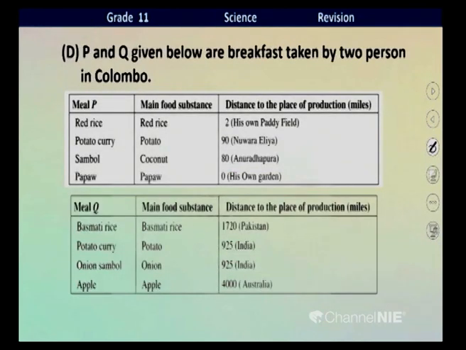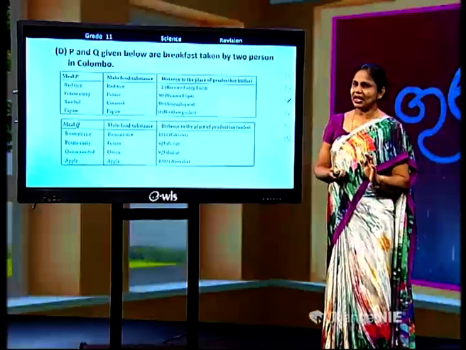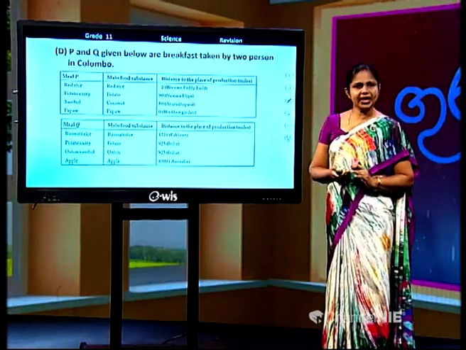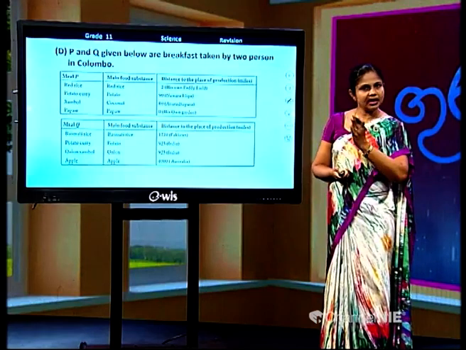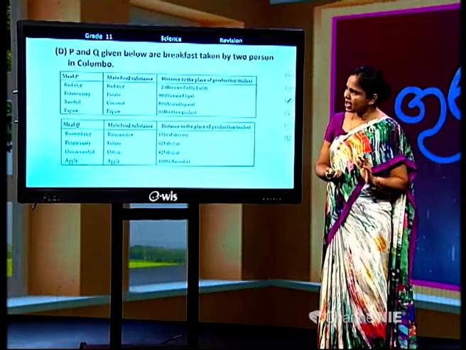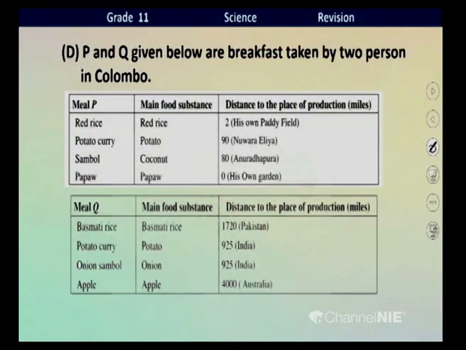Now we are moving to the next question, part D of question number 2. P and Q given below are breakfasts taken by 2 persons in Colombo. Have a look at these 2 tables, children. Please go through them, just observe. Right. Take meal P, the meal given in the upper table. What can you see here? Here there are red rice, potato curry, sambal and pepper.